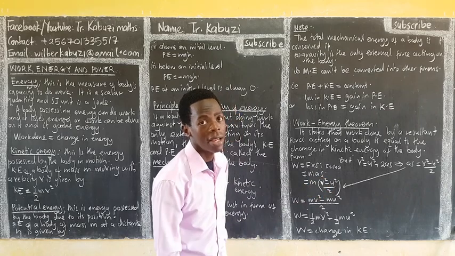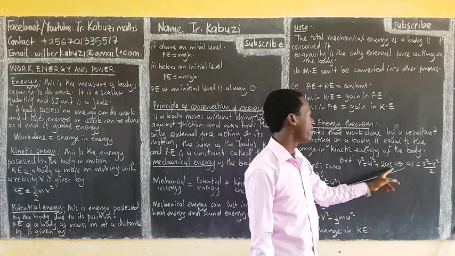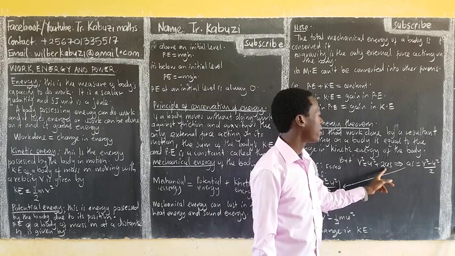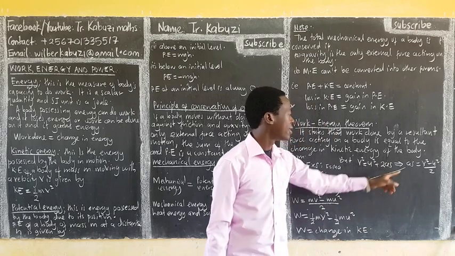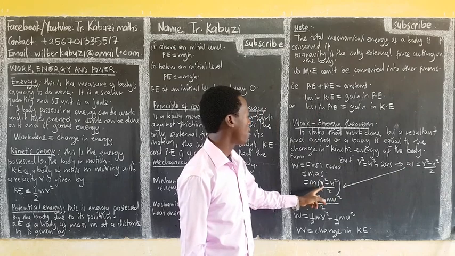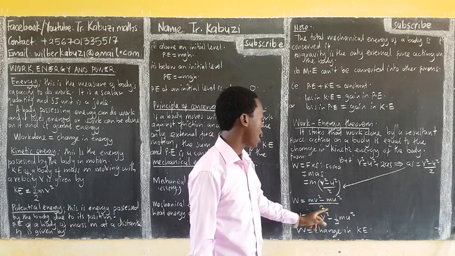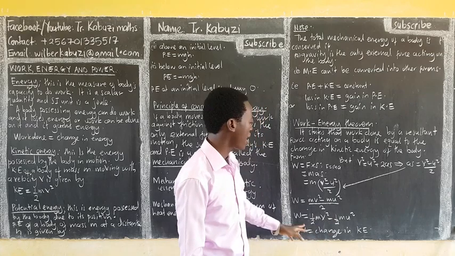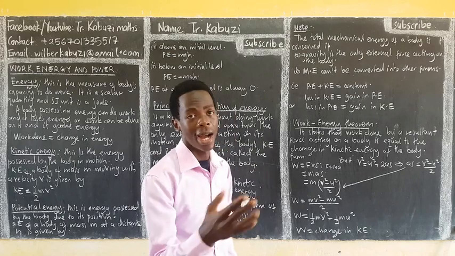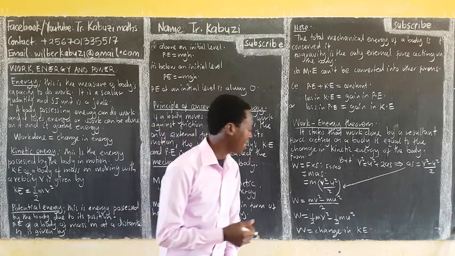From our third equation of motion, v² = u² + 2as, we make as the subject, and divide by 2. Putting this into the work expression and opening brackets, a half of this is equal to that, and there you can see that we have a change in kinetic energy. So work done can also be got by getting the change in kinetic energy.